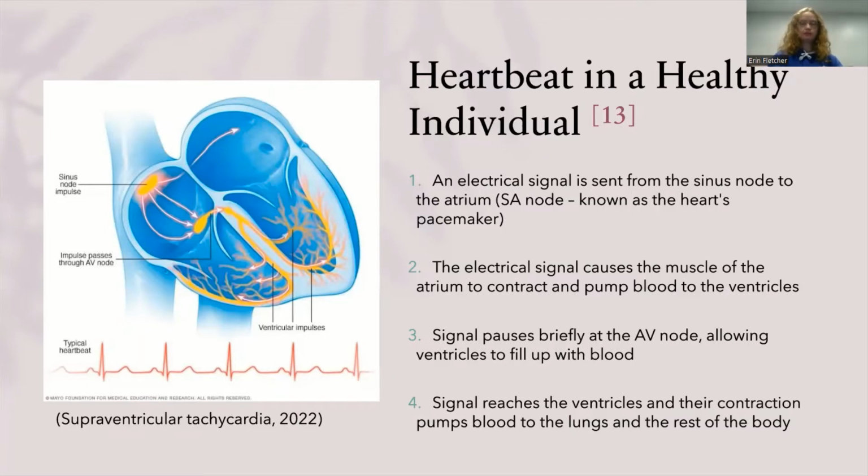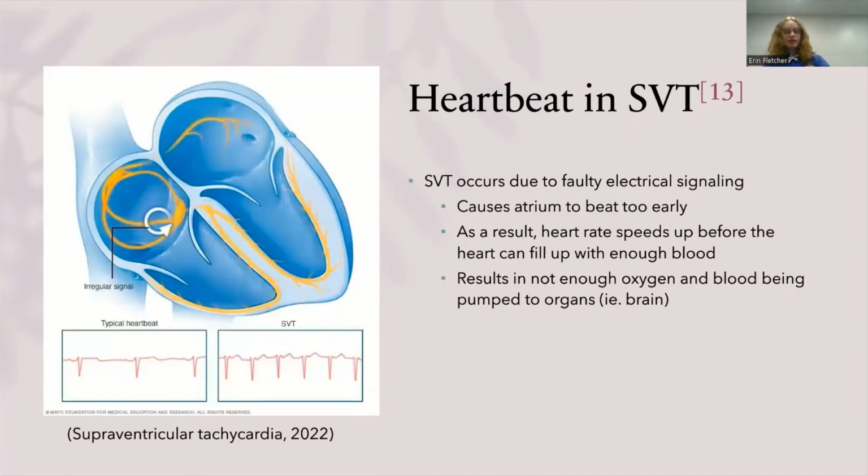In an individual with SVT, there's actually faulty electrical signaling that occurs and causes the atrium to beat too early. As a result, the blood isn't able to fill up the heart completely, and this results in not enough oxygen and blood being pumped to other organs like the brain.